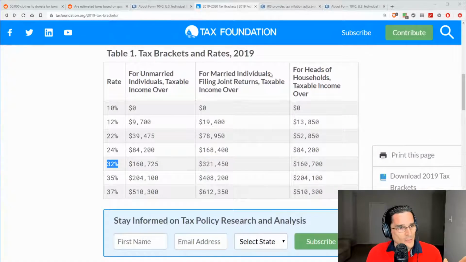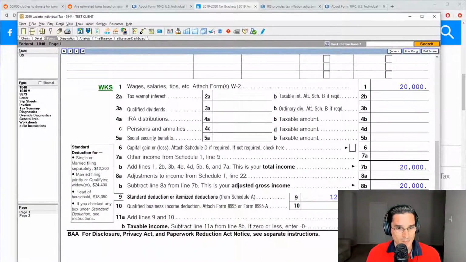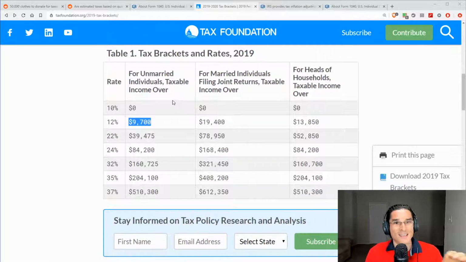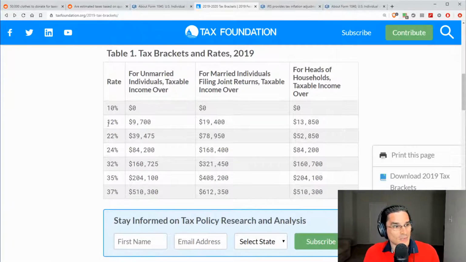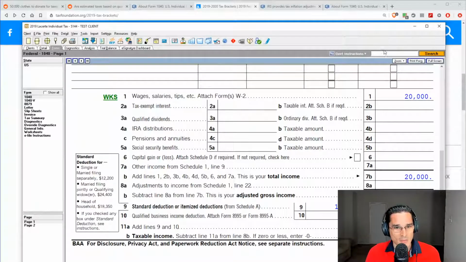So we talked about looking at the tax brackets. As long as the taxable income, which is $7,800, is less than where this bracket begins, then we should be taxed at 10%. That should be the marginal rate. Okay, so let's take a look at what the total tax comes out to.